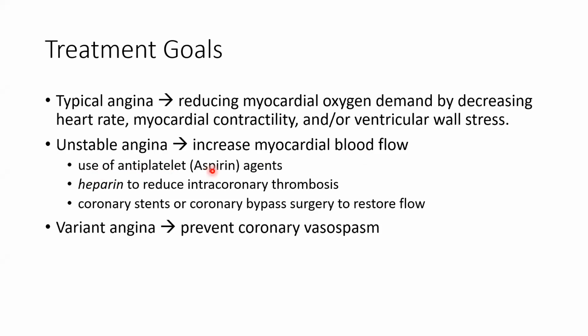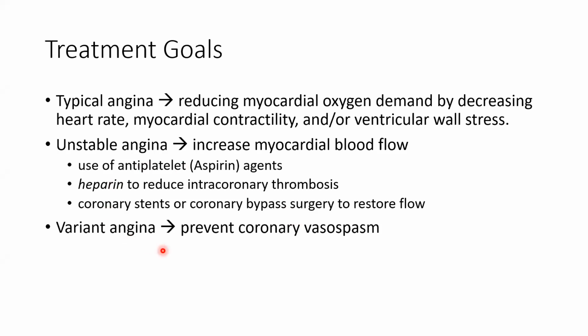By use of antiplatelet drugs, so that it removes the platelets that are deposited in that plaque. Heparin as an antithrombotic drug, so that the thrombus which is formed in the plaque is dissolved. And if these are not working, the plaque is big, then definitely coronary stents or bypass surgery has to be done to remove that plaque and allow the blood flow to the heart.